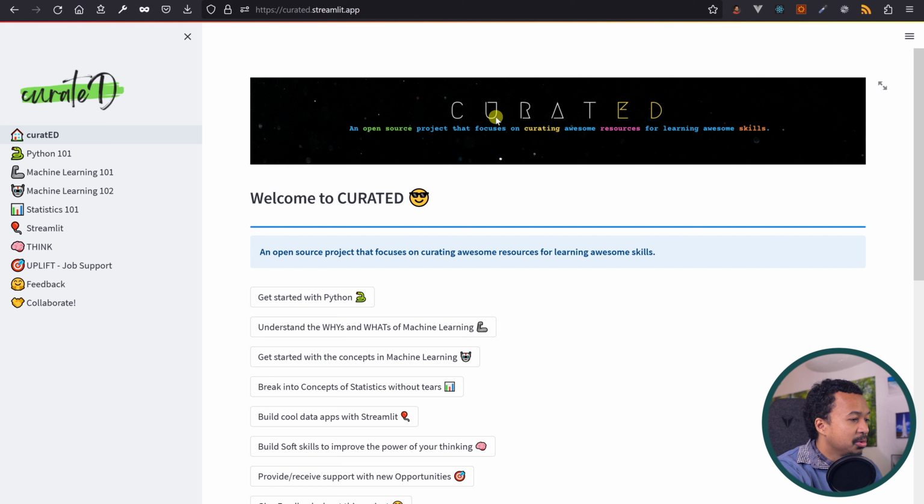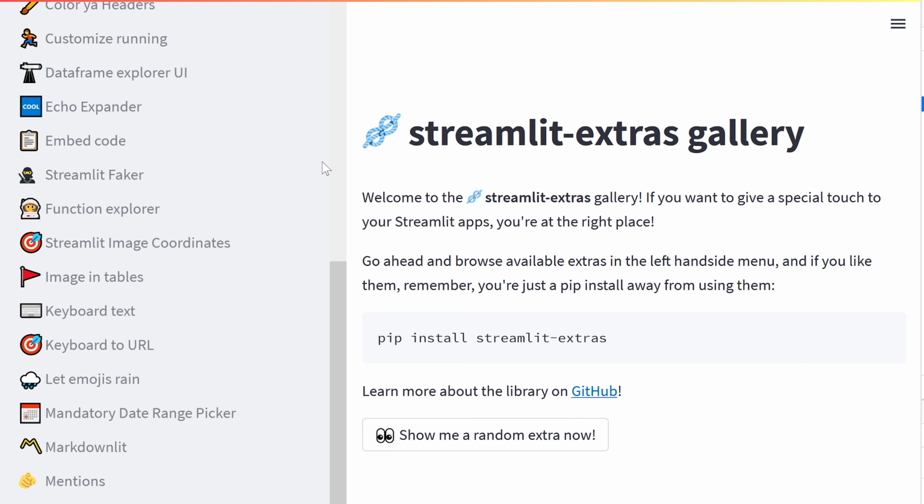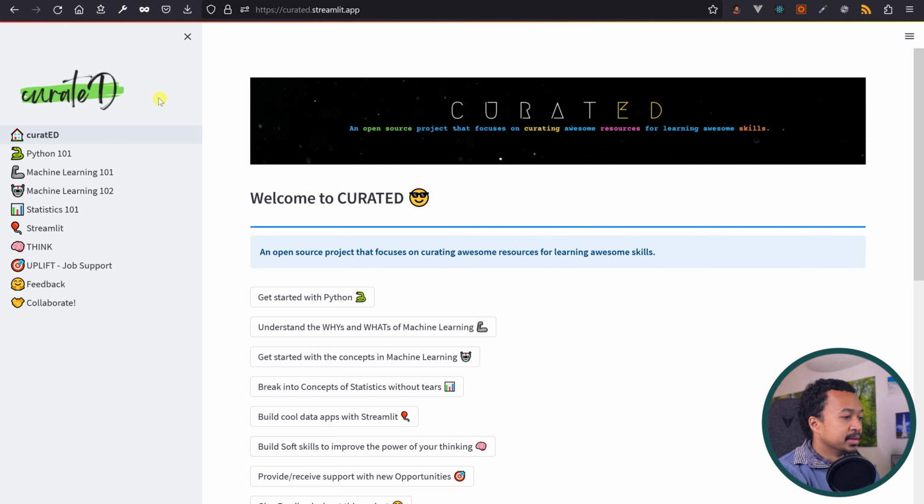Let's go to Curated, an open source project that focuses on curating awesome resources for learning awesome skills. First, logos. I love logos. See, logos. You've got this logo on the top. So I'm guessing this uses Streamlit Extras, which is another component by the Streamlit development team. And they're using the app logo to put a logo on the top.